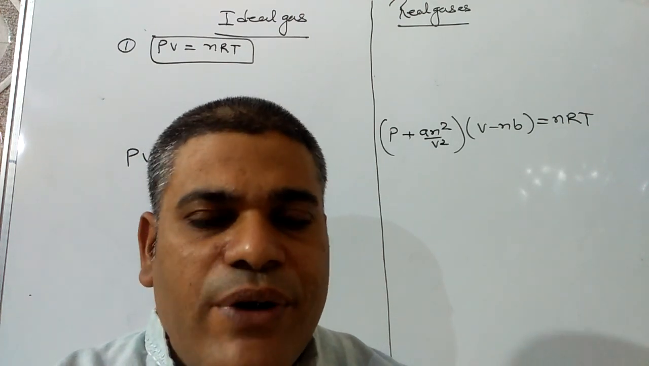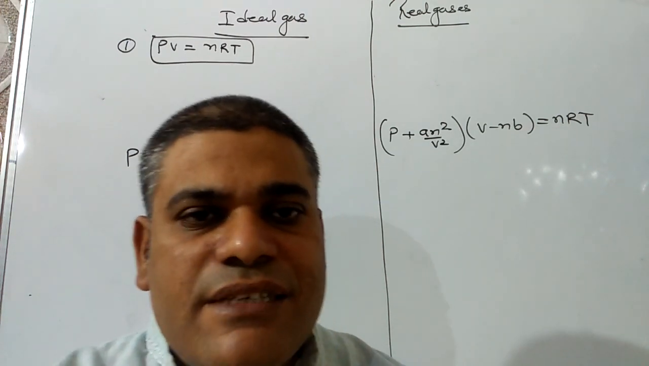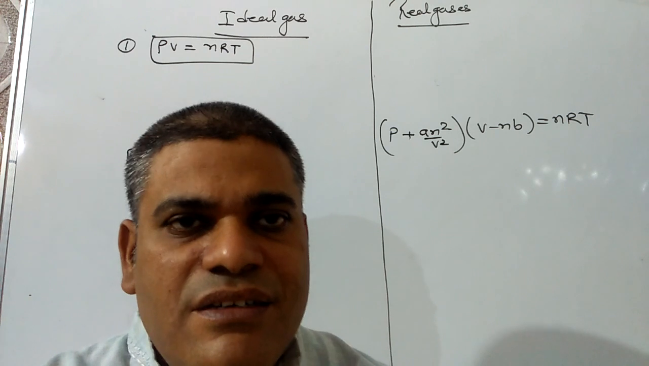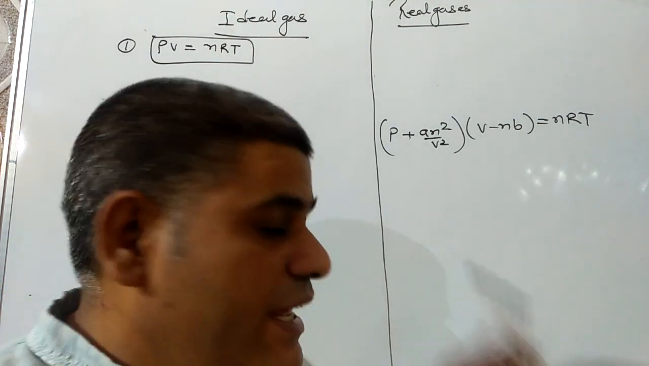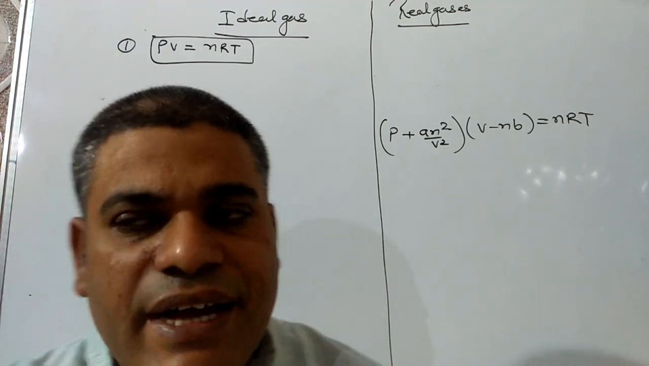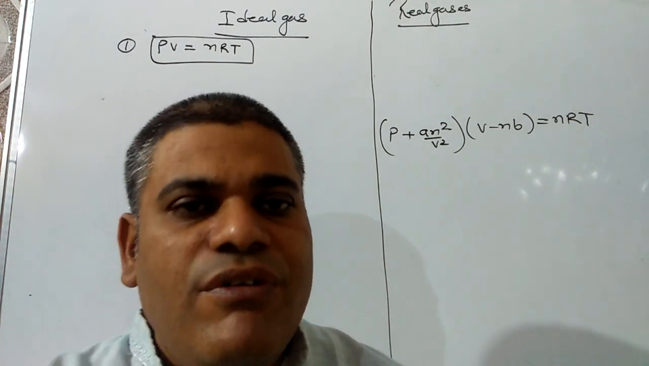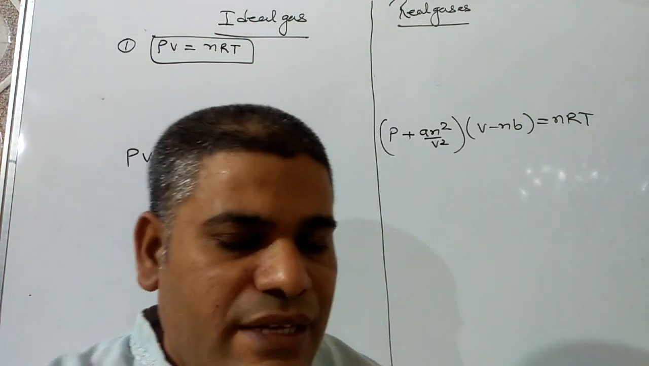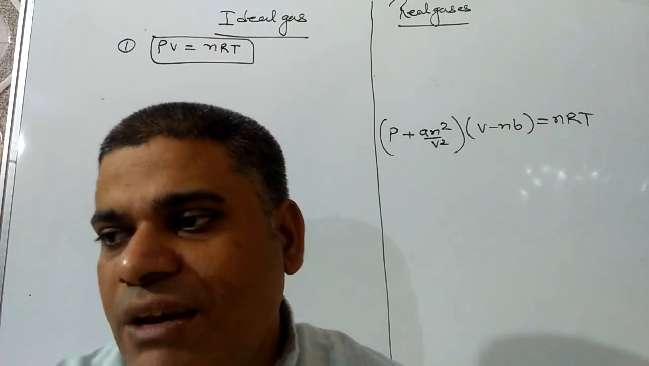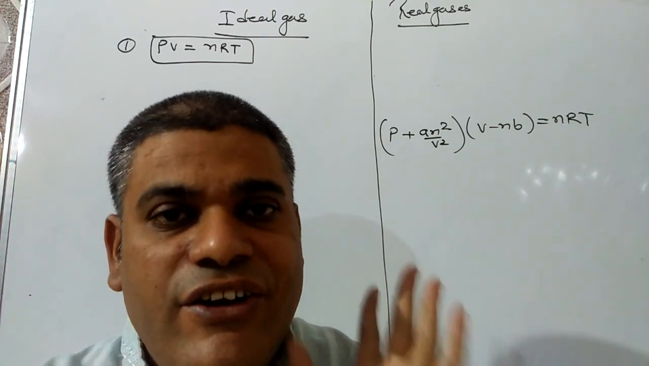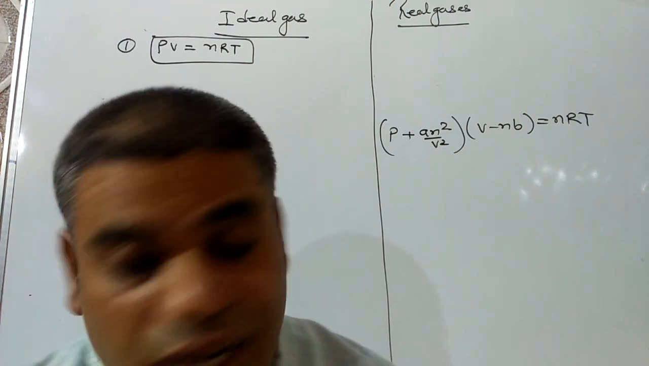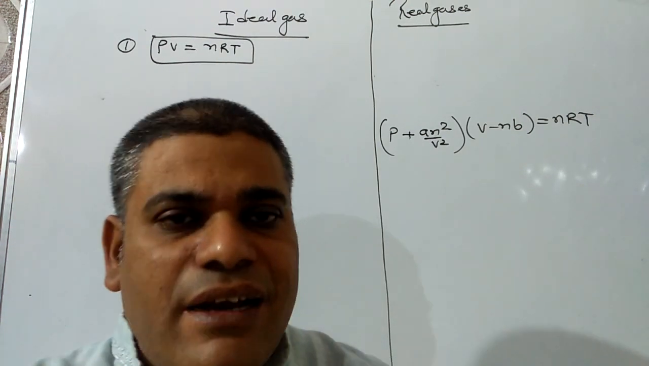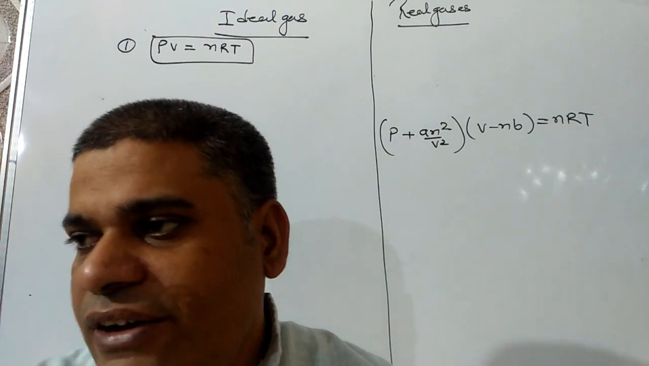Next point is very important. For ideal gases, the compressibility factor is always 1. For real gases, the compressibility factor is never equal to 1. It may be greater than or lesser than. And then the last point will be, no gas is ideal in nature. Keep it in mind, no gas is ideal in nature. All gases are real in nature.